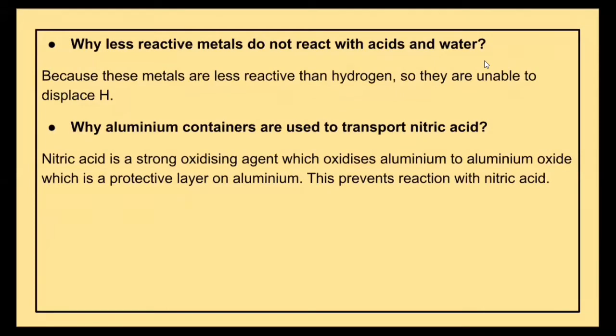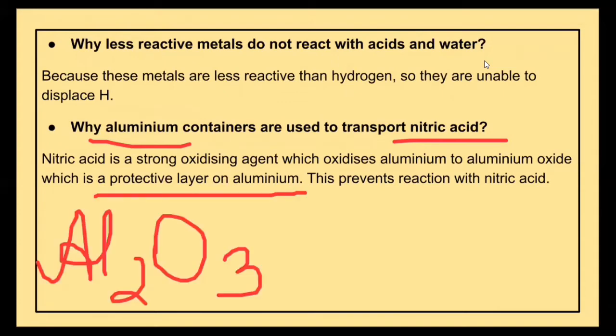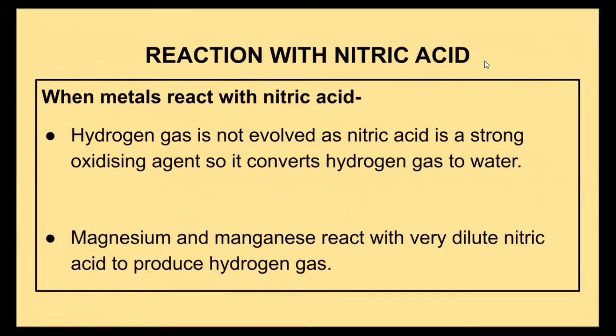The next very important question is why aluminium containers are used to transport nitric acid. This question is very important because here we are using a metal container to transport acid. The reason is that nitric acid, which is a strong oxidizing agent, oxidizes the aluminium to aluminium oxide. Aluminium oxide forms a protective layer on aluminium, and thus the underlying aluminium does not get affected by the nitric acid.